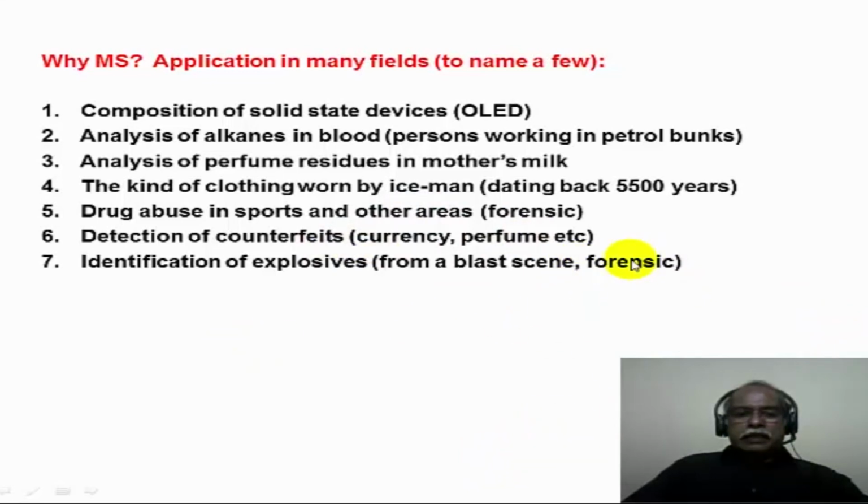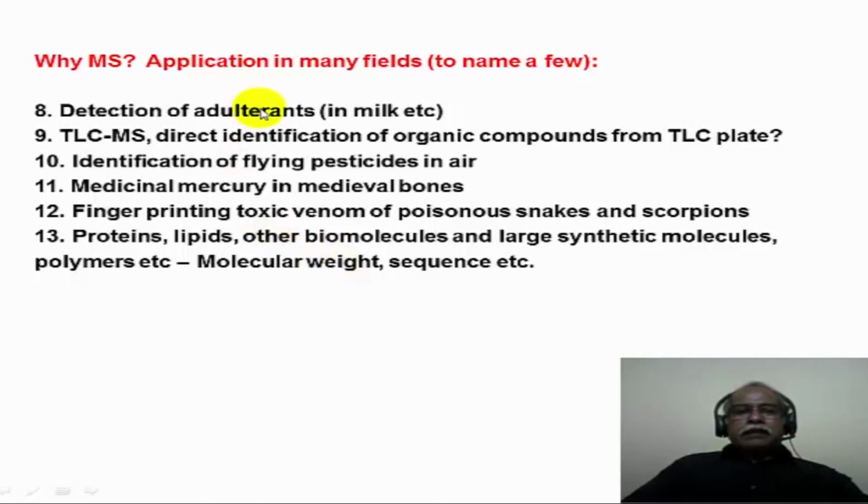Again, in the area of forensic analysis, one can use mass spectrometry to analyze very small amounts of residues left behind in a blast scene, for example, of explosives. These can be easily analyzed by mass spectrometry. These are some other applications of the mass spectrometry technique in various areas.